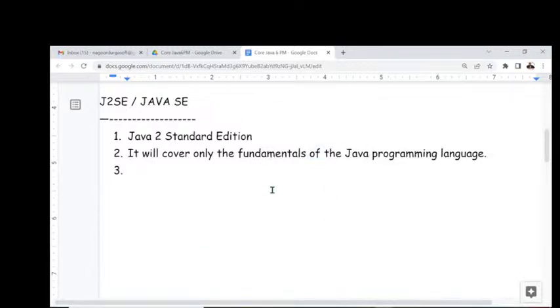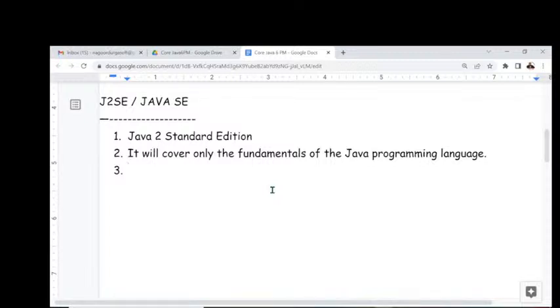Okay, sir. What are these fundamentals of the Java programming language? I will give a list of these fundamentals. No need to worry about it. Right, sir. Now understand this. With these fundamentals of the Java programming language, what am I able to do? Can I prepare any separate application on the basis of the fundamentals? Is it possible for me to prepare any one particular type of program or application outside?